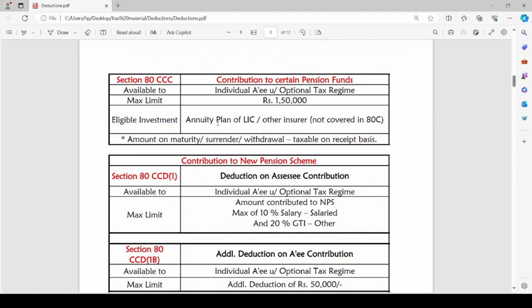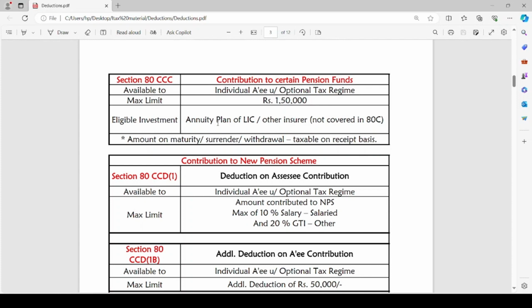80CCC is regarding contribution by the assessee to certain pension funds. The eligible assessee to claim the deduction under Section 80CCC is individual assessee, and he can claim deduction only under optional tax regime. The maximum limit of deduction that can be claimed is Rs 1,50,000.